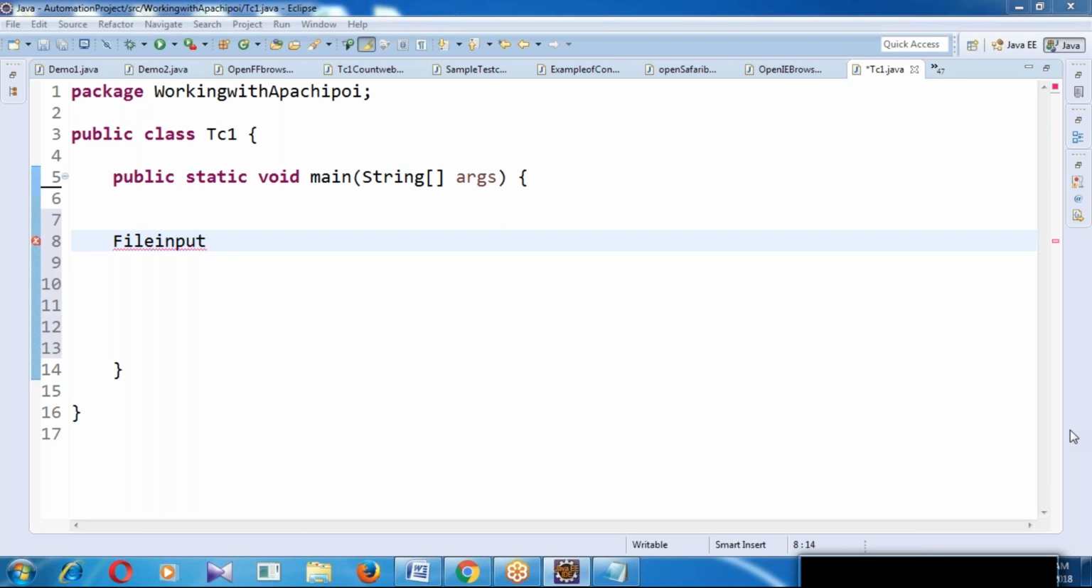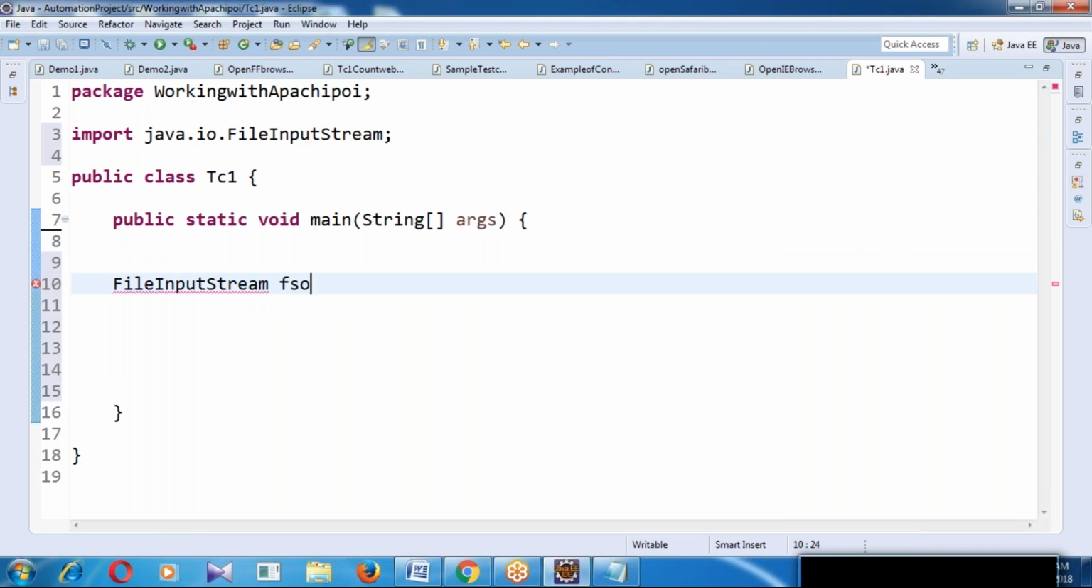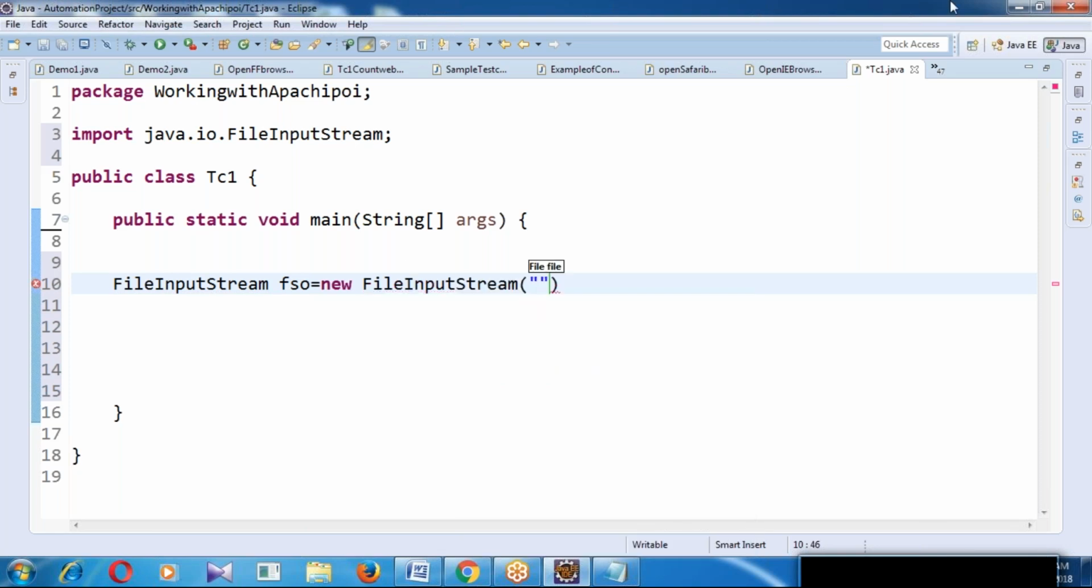That's why I'm using this class. What is the class name? FileInputStream. It is used to import the file. So today we are importing an Excel file. So FileInputStream fso equal to new FileInputStream, and take that location, the location of the file you want to import.